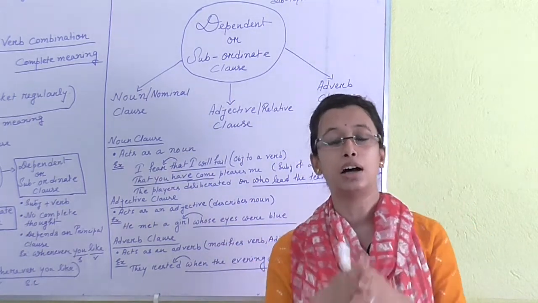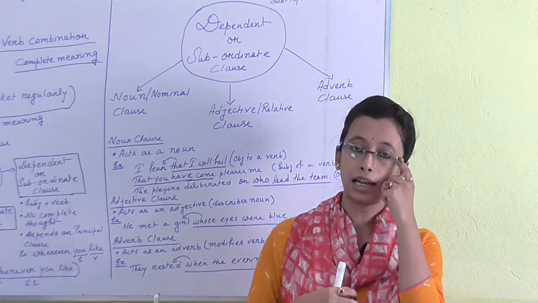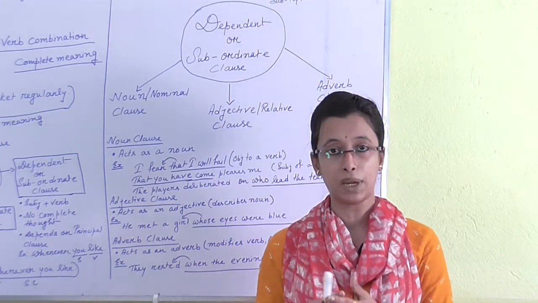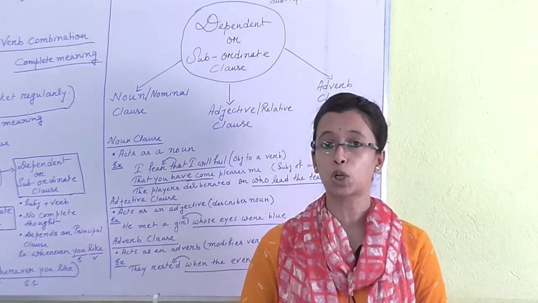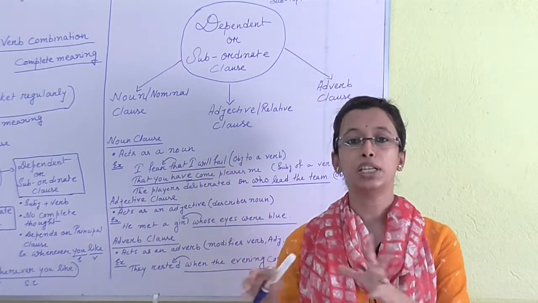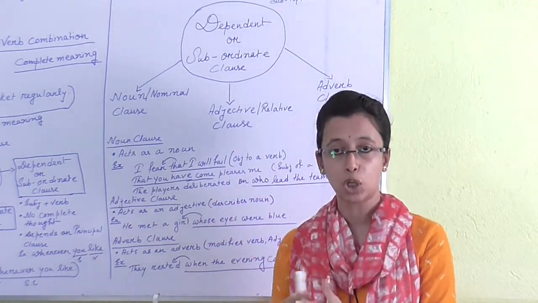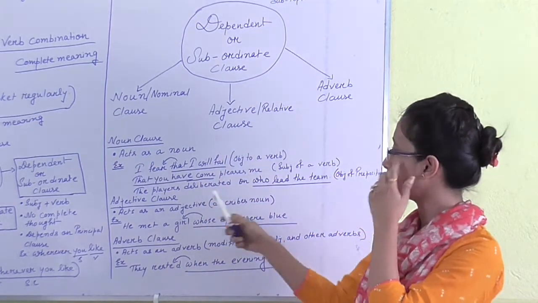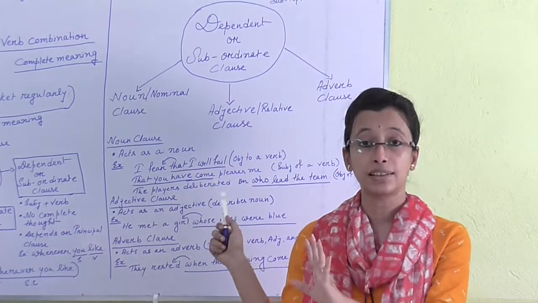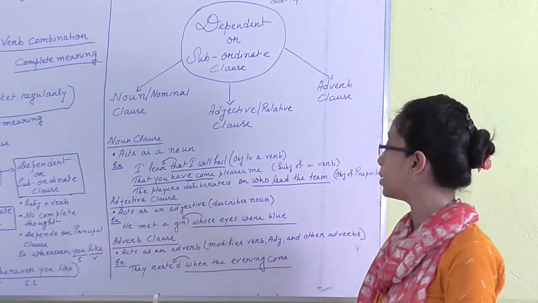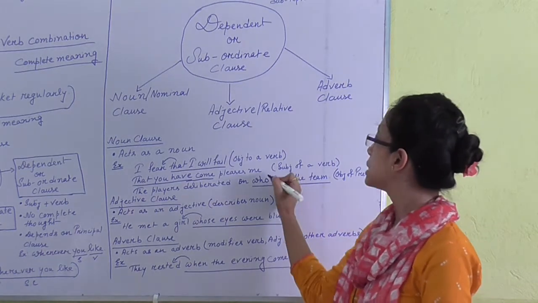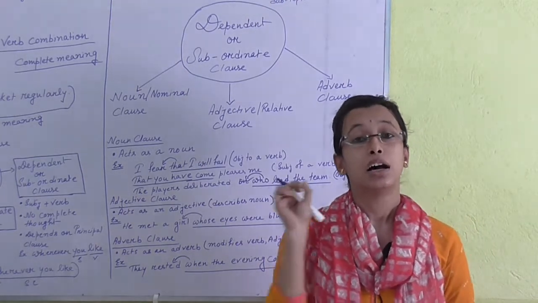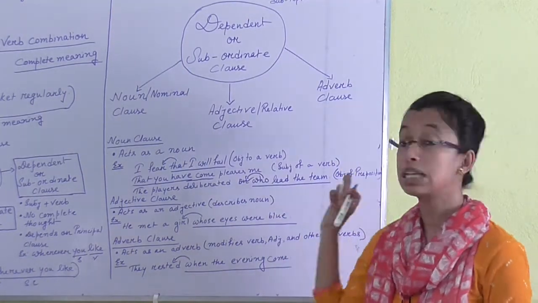Actually, noun clauses have many kinds, like subject of a verb, object of a verb, object of a preposition, and complements. But here we just need to summarize the whole noun clause, so I am giving you some examples. Another example is "The players describe on who lead the team." You can easily understand that "who lead the team" is a noun clause and a subordinate clause.